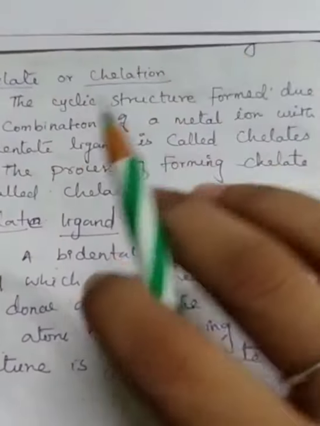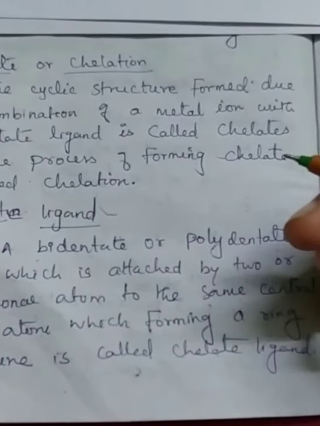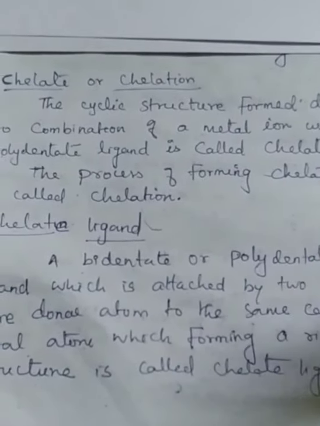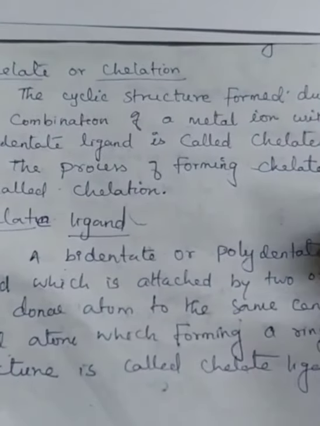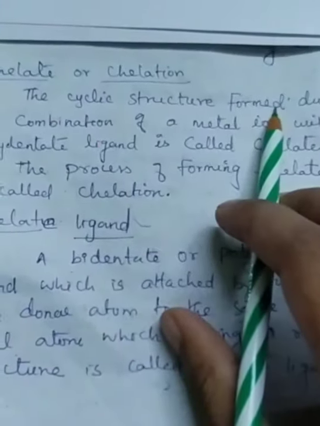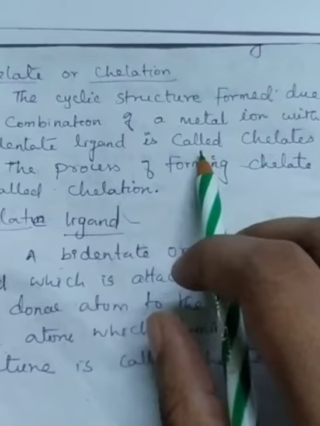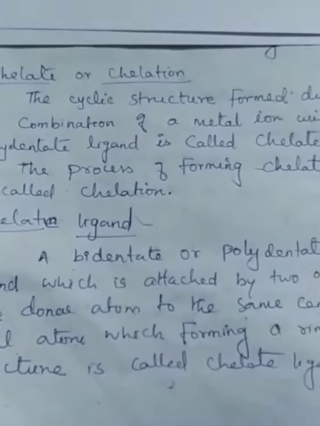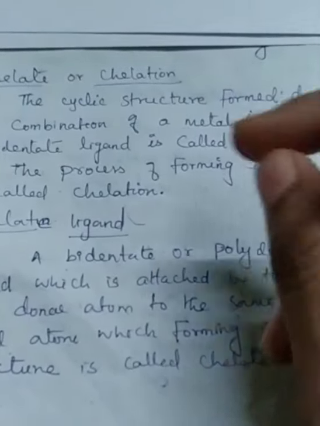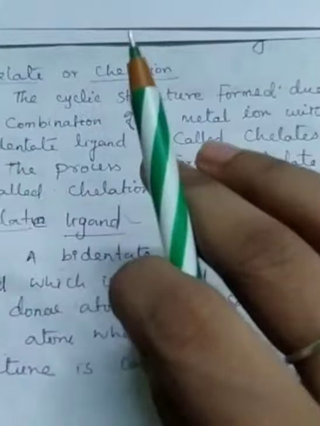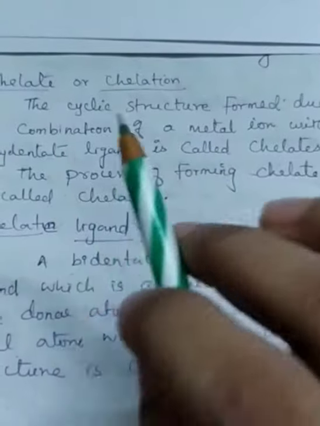Okay, next topic is chelate. From this topic, we will see the definition of chelates, chelate ligand, effects of chelates, and their characterizations. First, what is the definition of chelates? The cyclic structure formed due to the combination of a metal ion with a polydentate ligand is called a chelate. So when the polydentate ligand is bonded to the central metal atom, it forms a cyclic structure called a chelate. The process of forming a chelate is called chelation.